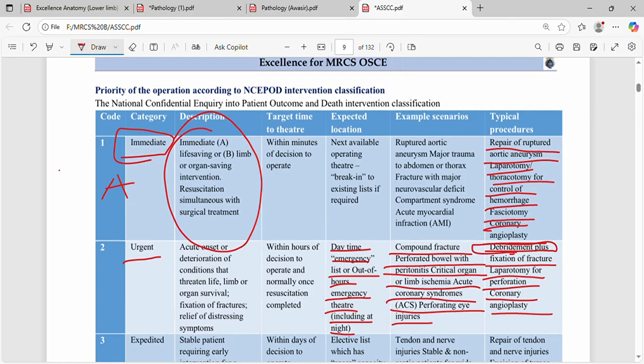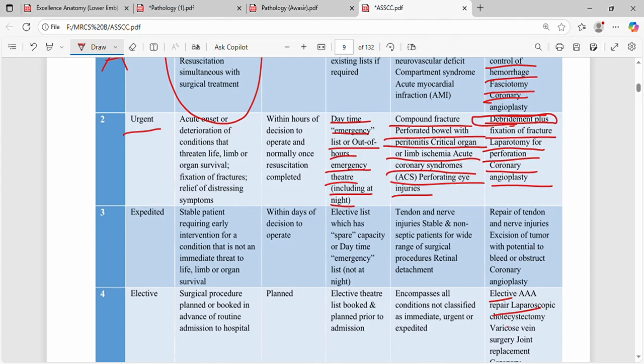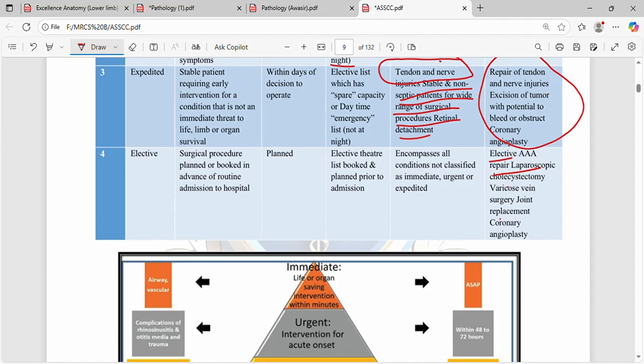You can have time for resuscitation. Then expedited: these are usually stable, non-septic patients, for example with tendon and nerve injury or retinal detachment, for a wide range of surgical procedures. These patients have time and can be operated on within days of the decision, so they have much more time than the urgent category. And elective is at your choice. Whenever you want to operate, you can operate, for example cholecystectomy and hernia.